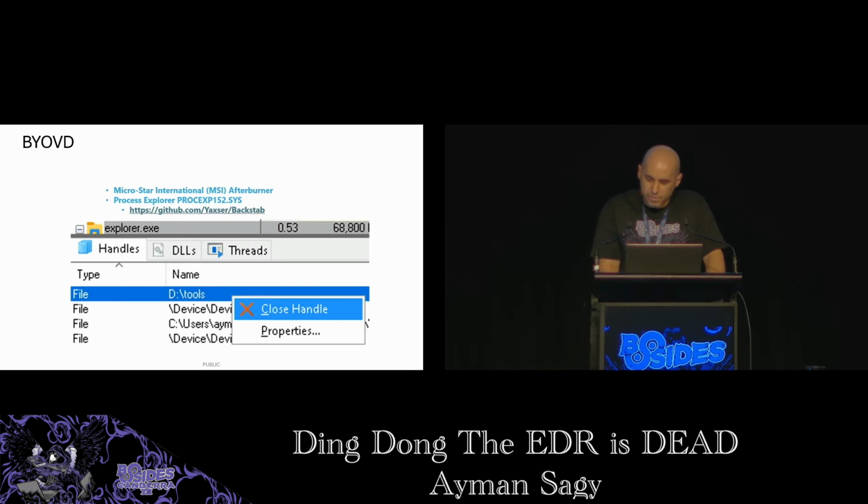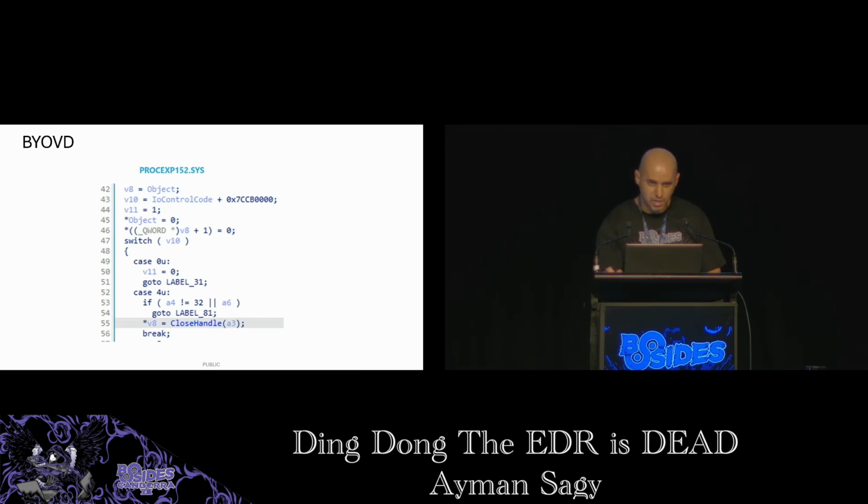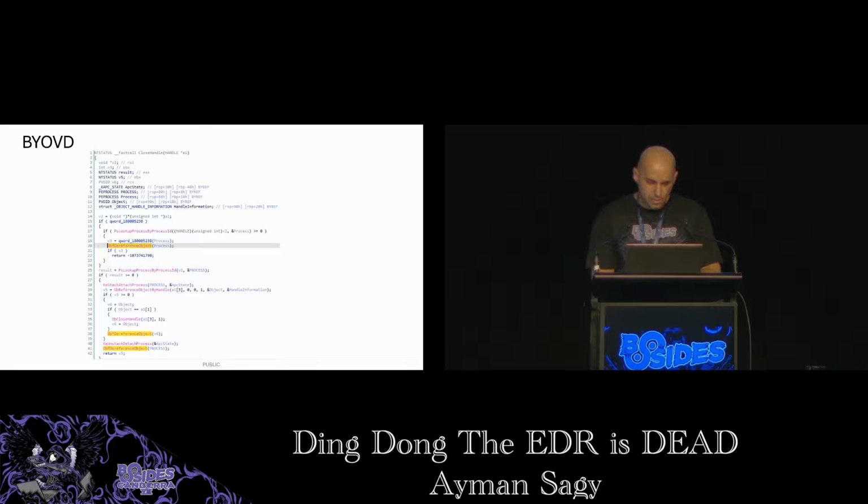Another driver we could use is from Process Explorer itself. It's part of the Sysinternals suite and is signed by Microsoft. Process Explorer has a feature that lets the user close handles of a process, and it does that with the help of a driver. This driver, procexp152.sys. Unlike malware, here we can see the API functions without being hashed or hidden.